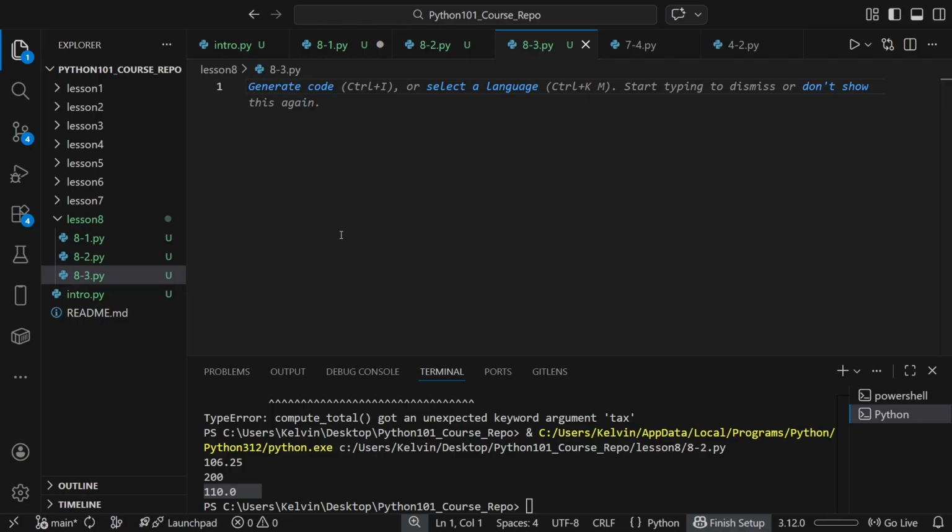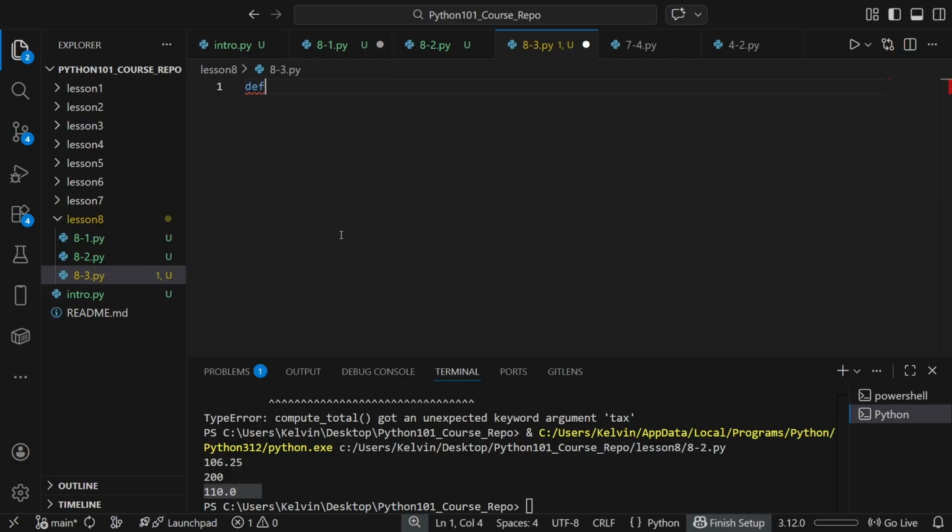In this section, we're going to build two small validation style functions. The first returns a boolean so you can use it in conditionals. The second will return none when it can't produce a valid result, which is a pattern you've already seen with missing values earlier in the course.